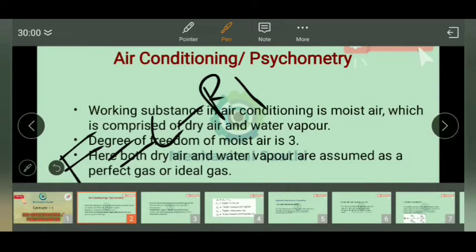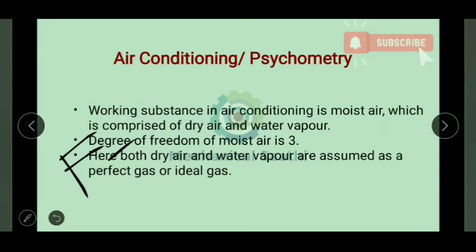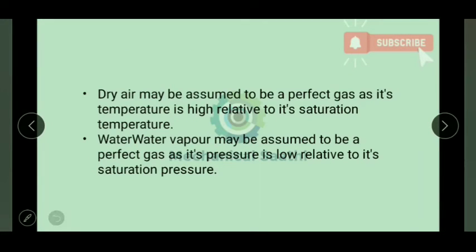Both the components, that is dry air and water vapor, are assumed to be ideal gas or perfect gas. So why can we assume that water vapor and dry air are ideal gases? Let us discuss that. In case of dry air, the temperature is high relative to its saturation temperature, so we can say dry air is a perfect gas. And water vapor can also be assumed as a perfect gas because its pressure is low relative to saturation pressure.